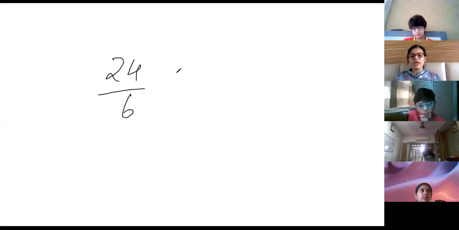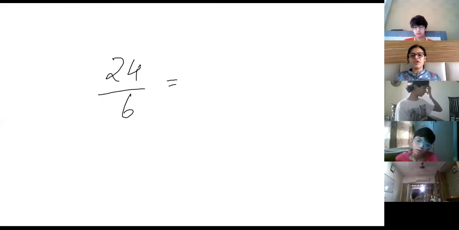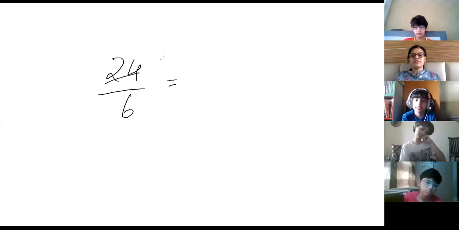You don't have to do anything. See, when we were adding, in some questions we were getting the lowest form, in others we are not getting. For example, 24 by 6. Humaira, how will you find the lowest form? 24 by 6. By which number will you divide both? Juveria, you tell. Ma'am, 3. Okay, 3, how many times? Tell me.